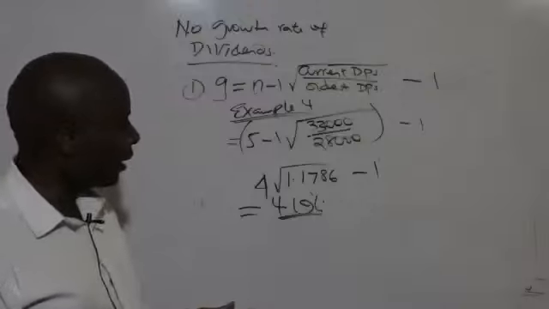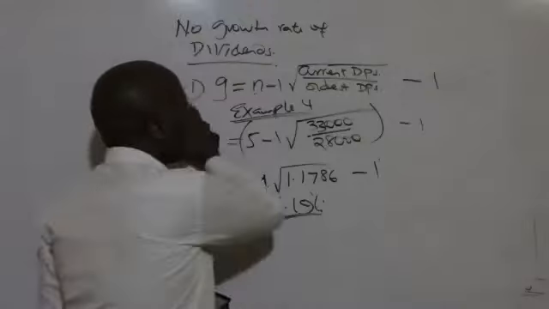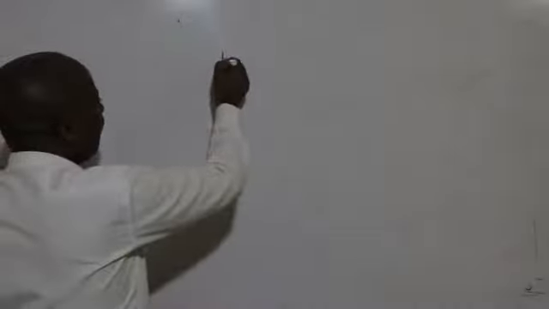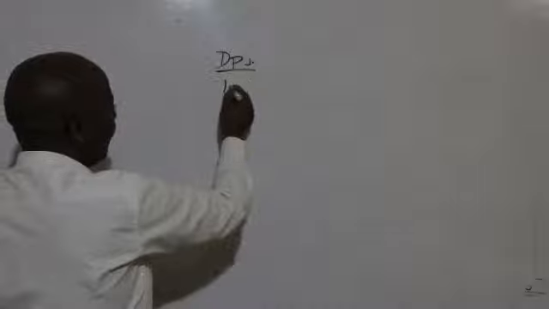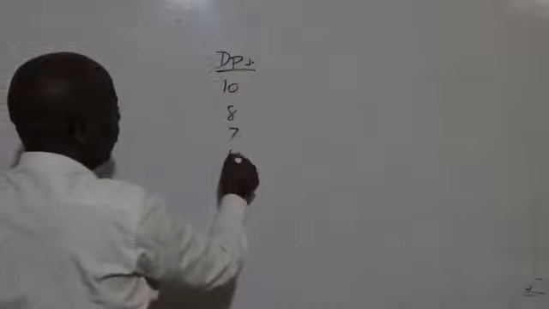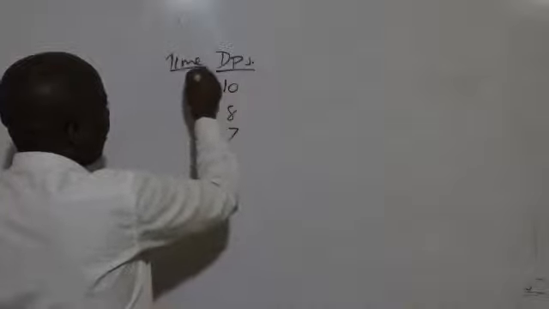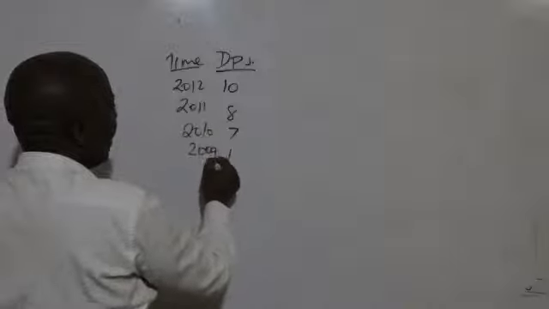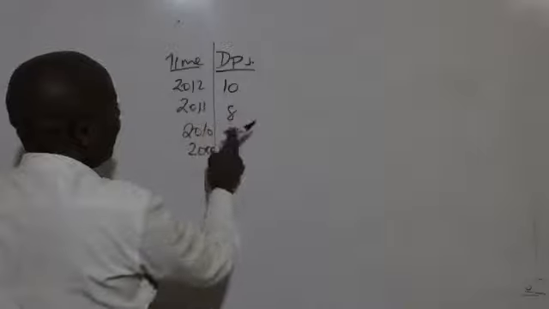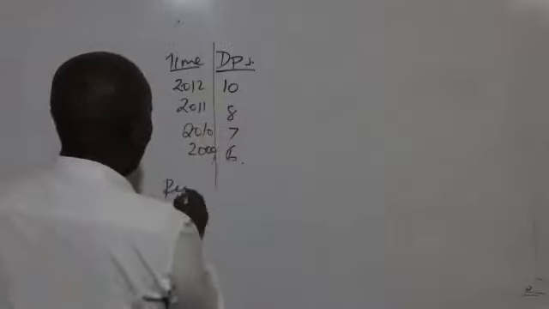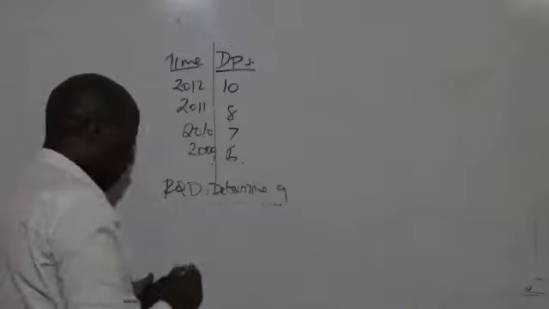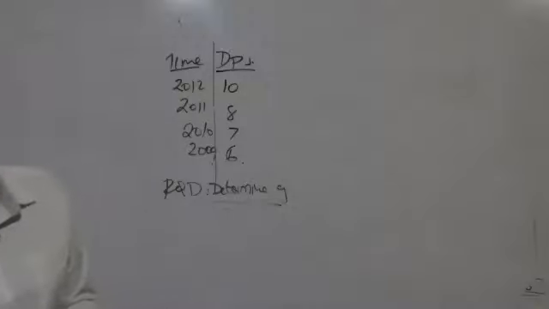That is example 4. Now, ladies and gentlemen, on this graph you will get a situation where the examiner gives you DPS: 10, 8, 7, 6, with time 2012, 2011, 2010, and 2009. The examiner will tell you to determine the growth rate of dividends. Let me give you 1 minute to try that.